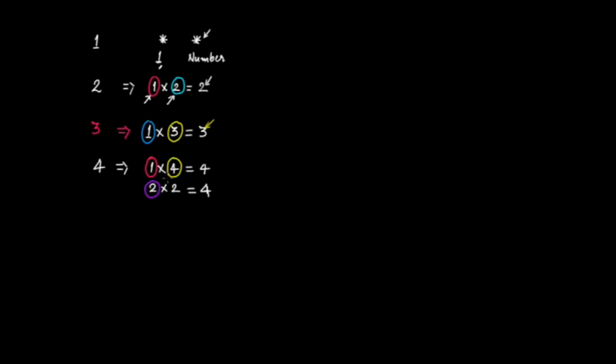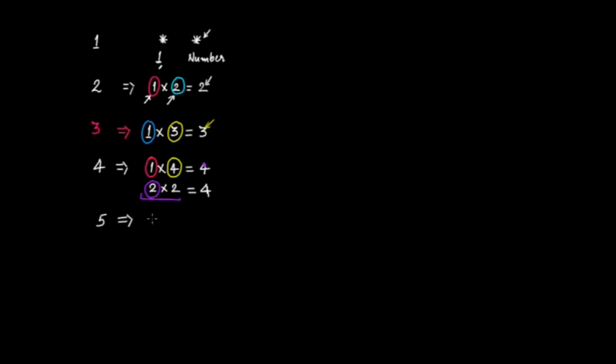And remember, we know that 4 is an even number, and an even number is always divisible by 2, right? So from that point we could calculate that 2 multiplied by 2 would be equal to 4. So there are three factors. What about 5? Is 5 a prime number?